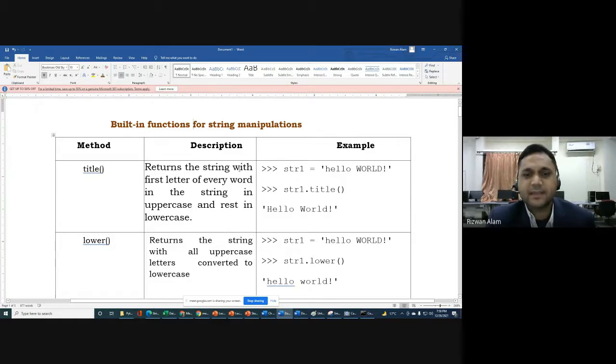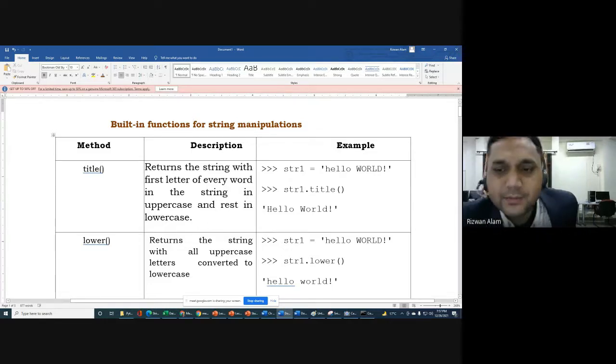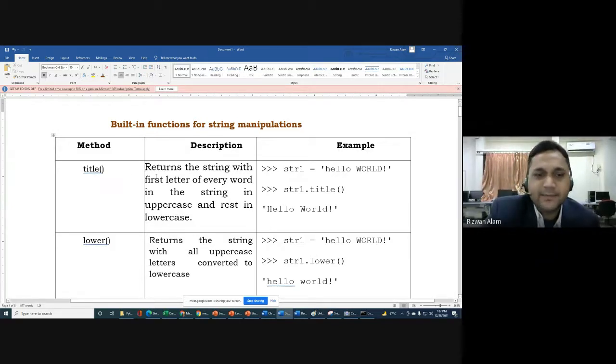It returns the string with the first letter of every word in uppercase and the rest in lowercase. So if you use this function title, it will return your string and change the first letter of every word to uppercase.